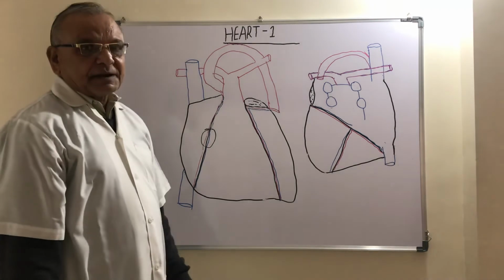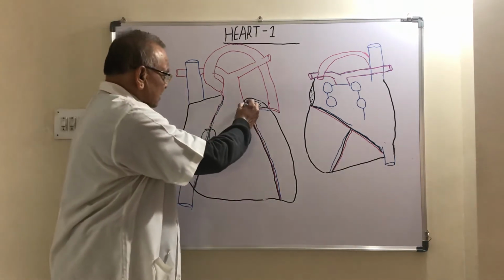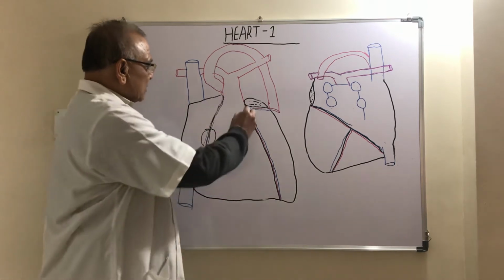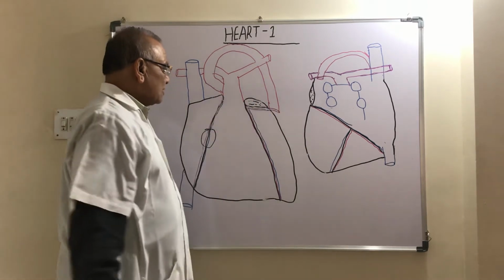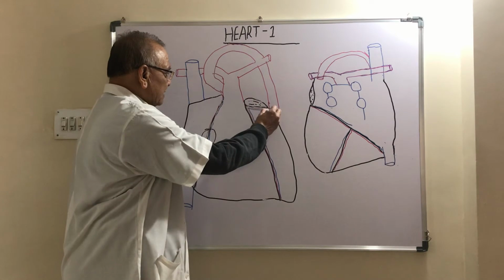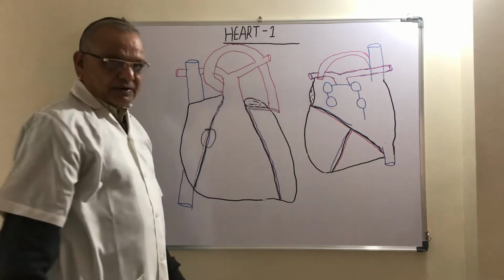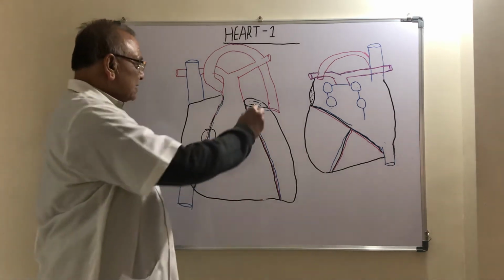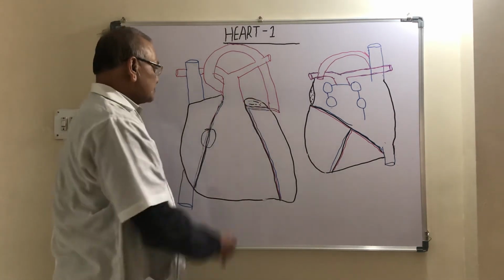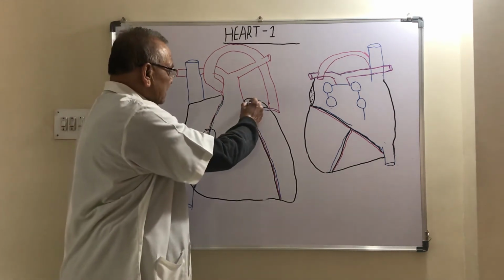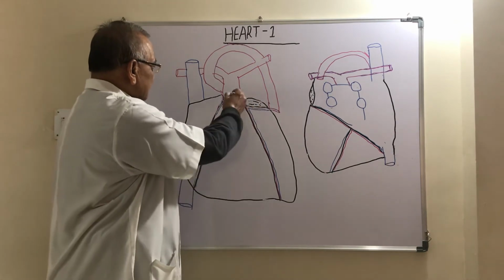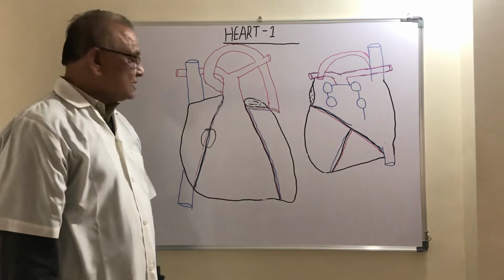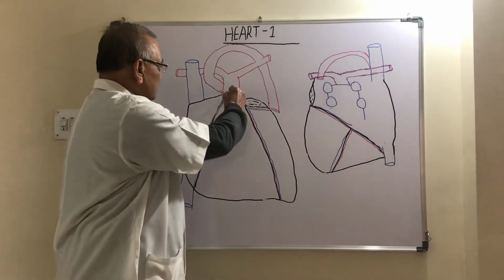The left anterior coronary sulcus is traversed by two structures: one is the left coronary artery and the second is the great cardiac vein. Major part of the left anterior coronary sulcus is hidden by the pulmonary trunk and the ascending aorta.